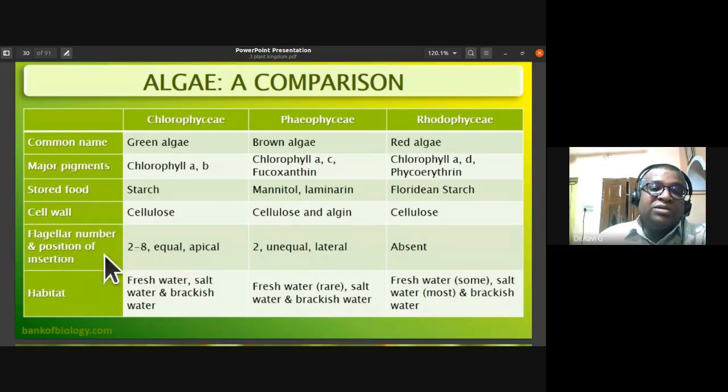Now the flagellar number and position of insertion. In Chlorophyceae, the flagella may be from 2 to 8, all equal and apical in position. In Phaeophyceae, the two flagella are unequal and lateral. Rhodophyceae don't have flagella at all, whether in asexual zoospores or sexual gametes. As for habitat, Chlorophyceae are mostly freshwater, with a few in saltwater and brackish water. Phaeophyceae are mostly saltwater and brackish water, and freshwater forms are very rare. Rhodophyceae have a few freshwater forms, with saltwater and brackish water forms also noticed.